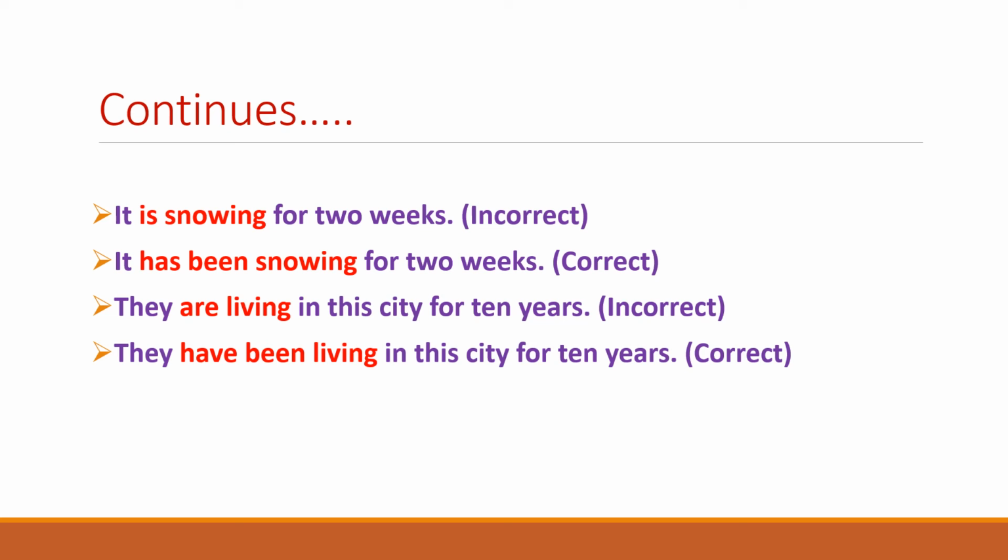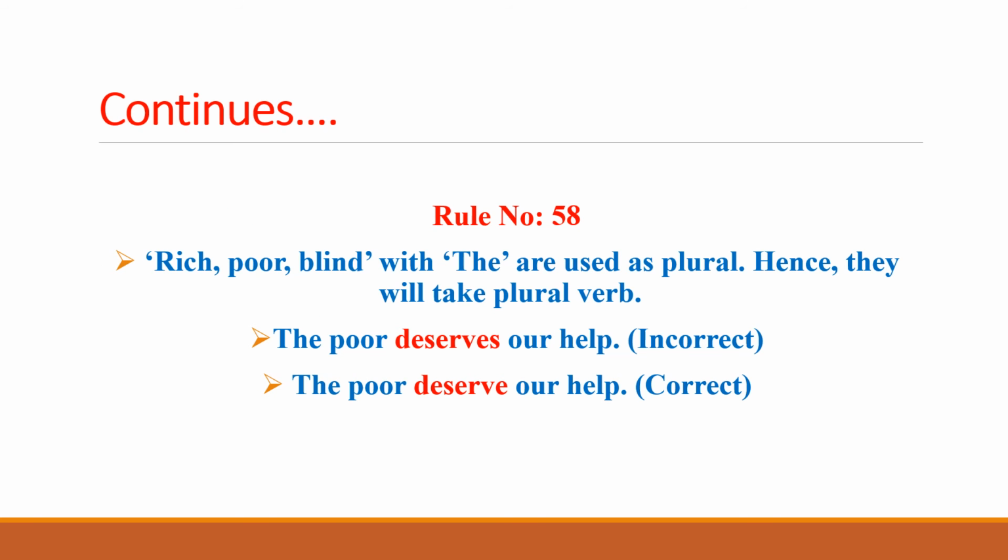And now we move to the next rule, number 58, related to the correction of the sentences. The rule says that rich, poor, blind, with the definite article "the", are used as plural. Hence, they will take plural verb.